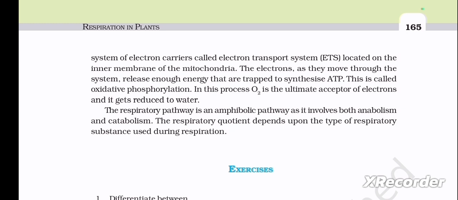The electrons, as they move through the system, release enough energy that is trapped to synthesize ATP. This is called oxidative phosphorylation. In this process, O2 is the ultimate acceptor of electrons and it gets reduced to water. The respiratory pathway is an amphibolic pathway as it involves both anabolism and catabolism. The respiratory quotient depends upon the type of respiratory substrate used during respiration. So with this we are done with the lesson.